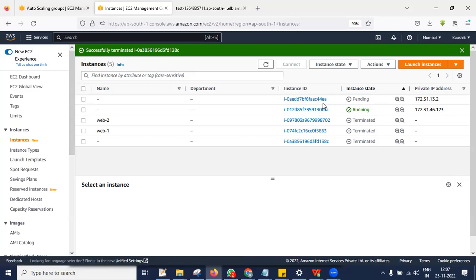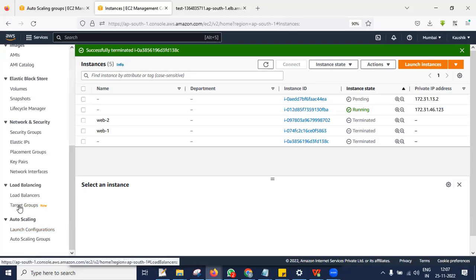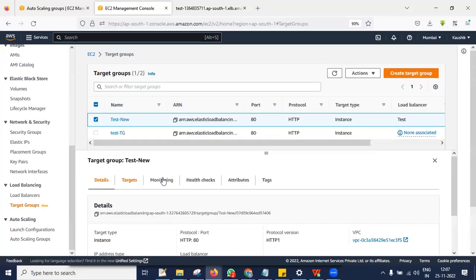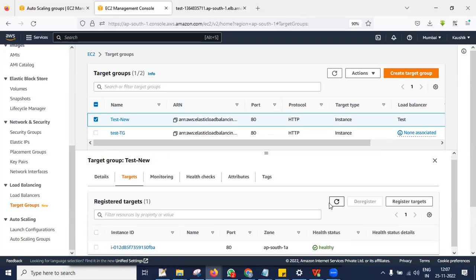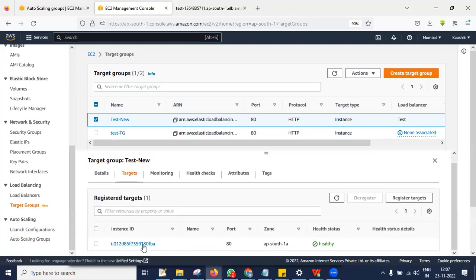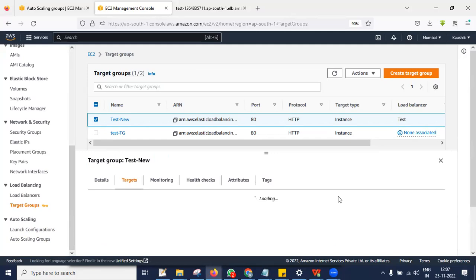When you check the target group, the new instance is not yet added. Presently only one is healthy, but still my application will be working because we have two servers in the backend, right?